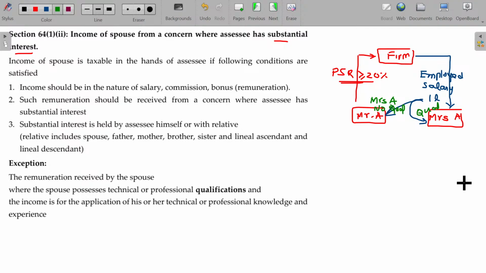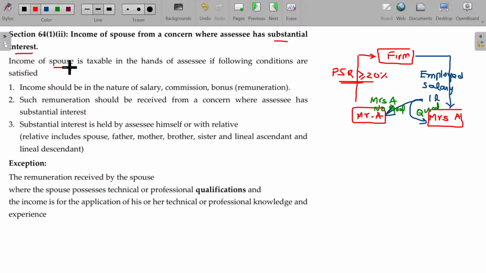Mr. A and Mrs. A both put together hold more than 20% shares, and both are employed there without qualification. What can we do, sir? It should be clubbed in the hands of Mr. A or Mrs. A, whichever has the higher income before adding this income. Mr. A's income is 5 lakhs other than this salary, Mrs. A's income being 2 lakhs. So it should be clubbed only in the hands of the income earner who earns 5 lakhs. Is that clear? Joint holding.